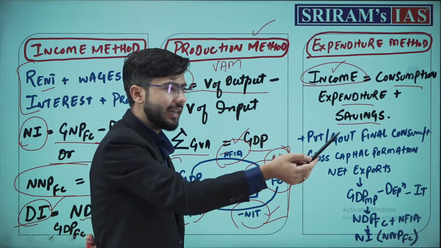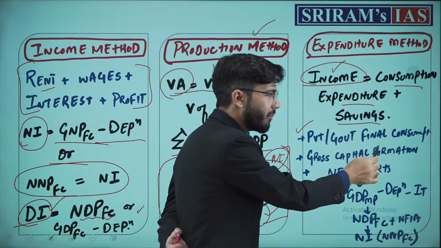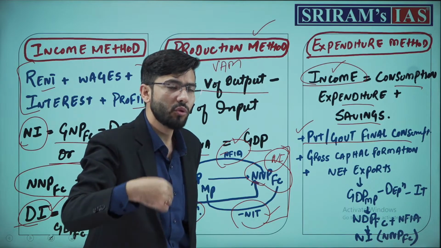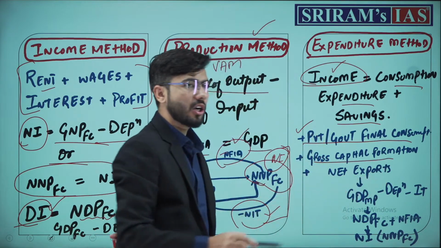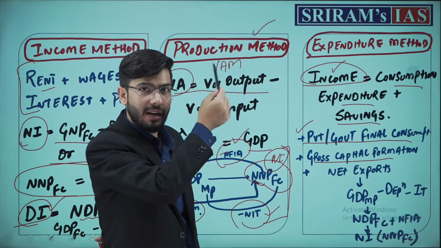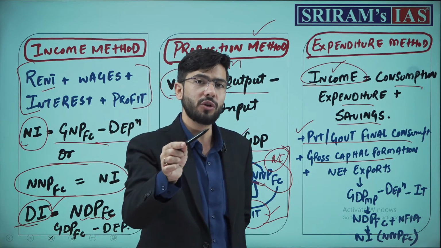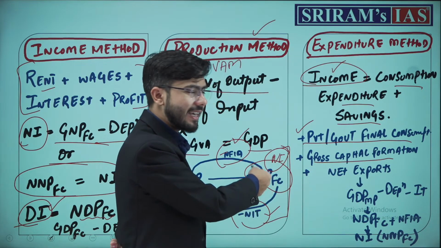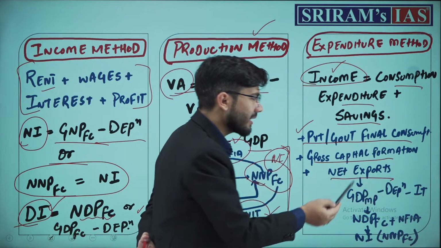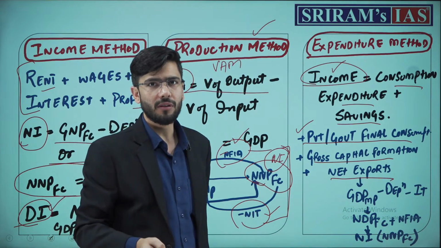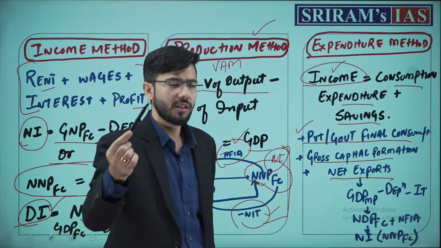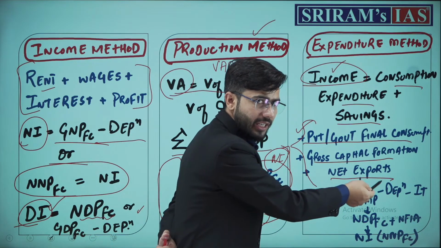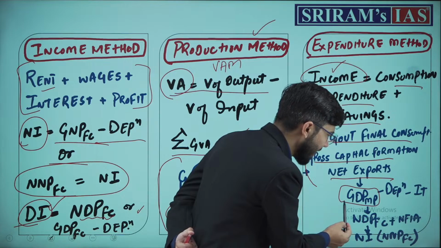So how do we calculate expenditure? We check how much all private and government organizations consumed throughout the year, then how much gross capital formation happened, already discussed capital formation. How is capital formed? First we do savings, and then from savings we do investment, and that investment is capital. That capital formation is checked, plus net exports, exports minus imports. This gives us the figure of income. Adding all of these three will give us GDP at market price.